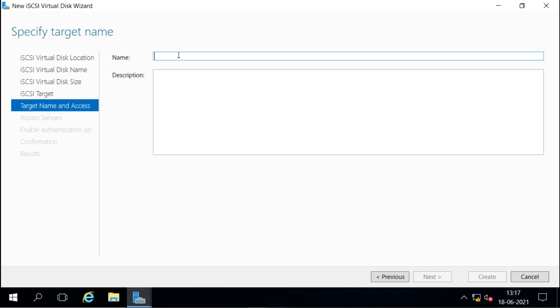Now we can have multiple targets, like we can create one disk for one target, then another disk for another target. So for the disk we are creating right now, we have to decide which target this disk is for. Because there is no target available, as we have not created any, I'm going to create the new target. I will mention the target name like tar1. We can add a description also, and then I will go next.